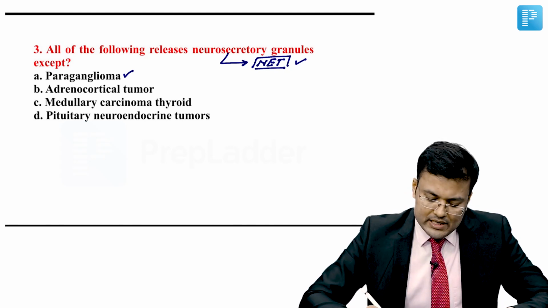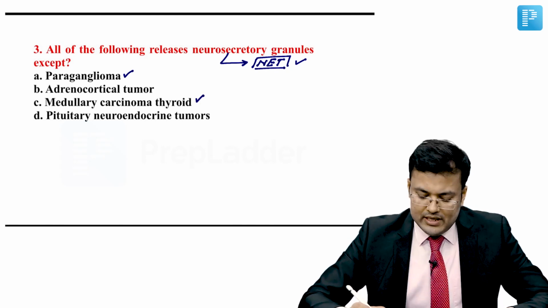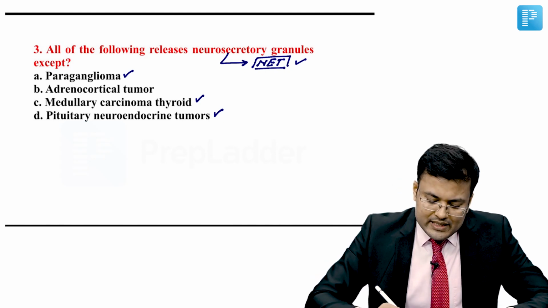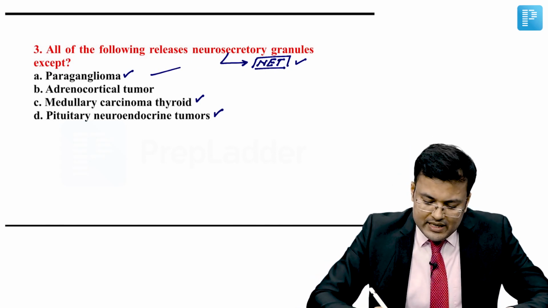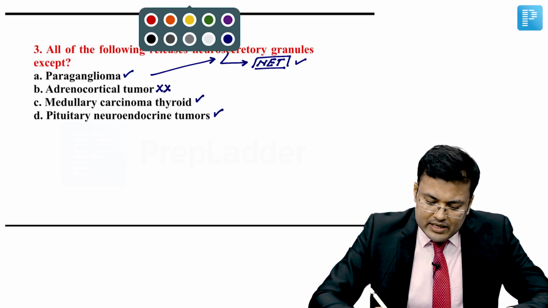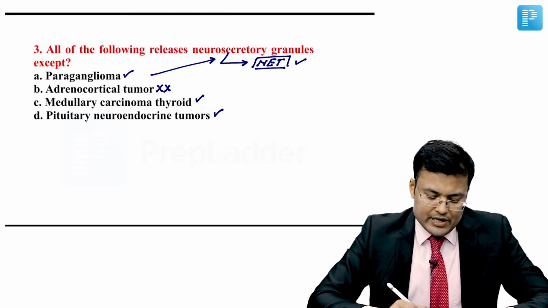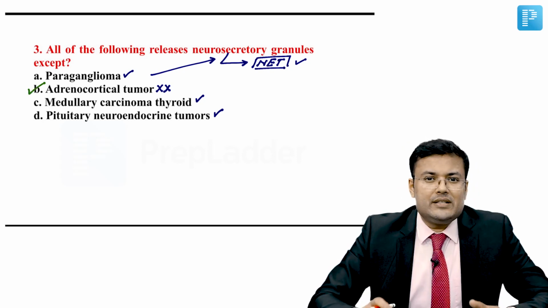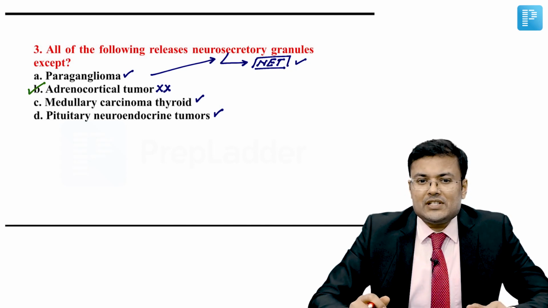Paraganglioma, it is included. Medullary carcinoma thyroid included. Pituitary neuroendocrine tumors included. So A, C, D, all these are going to secrete neurosecretory granules. Adrenocortical tumor is not a neuroendocrine tumor. It is not secreting neurosecretory granules. So correct answer for this question is B.